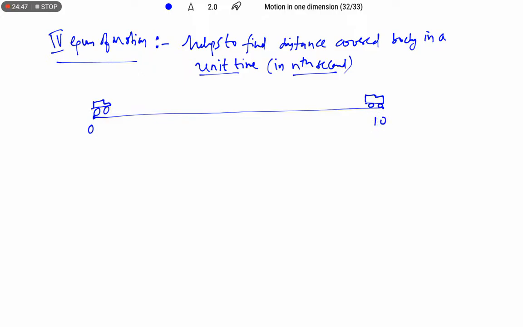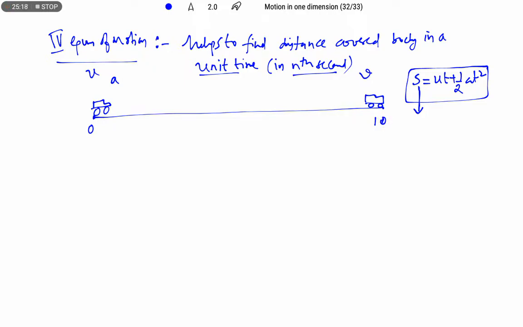If the total time given is, suppose, 10 seconds, the object moves with acceleration a and initial velocity u, and attains the final velocity v with uniform acceleration a. To find the total distance in 10 seconds, we use the formula ut plus half at square. This is the total distance travelled by the body in its complete journey, that means in total time.